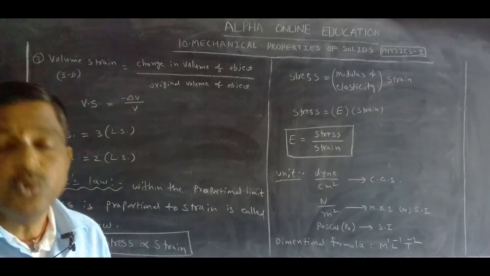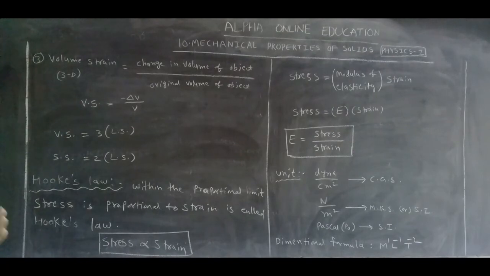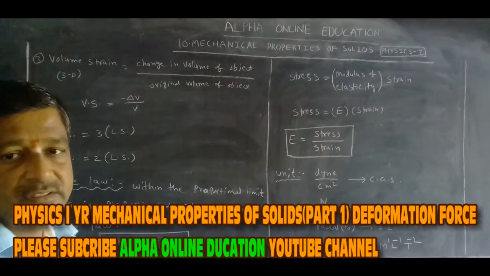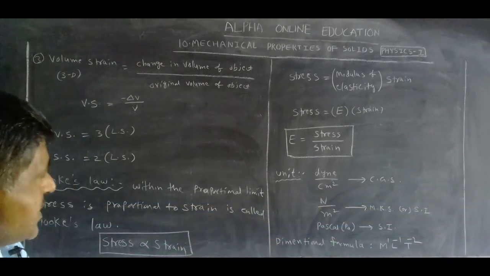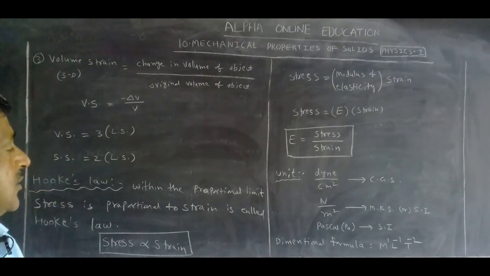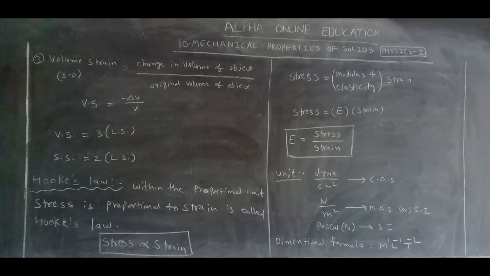Now, Hooke's law: within the proportional limit, or we can say elastic limit, stress is proportional to strain. If we remove the proportionality, we get a constant, the modulus of elasticity denoted by E. E is equal to stress by strain. The unit of the modulus of elasticity is equal to the unit of stress.